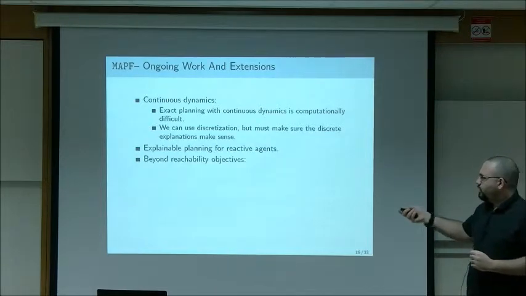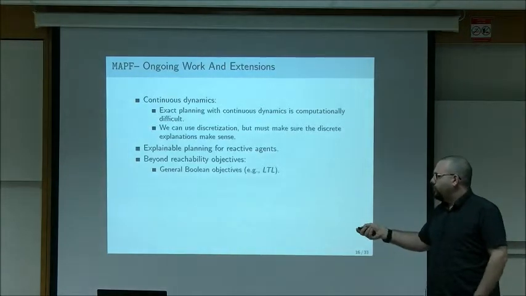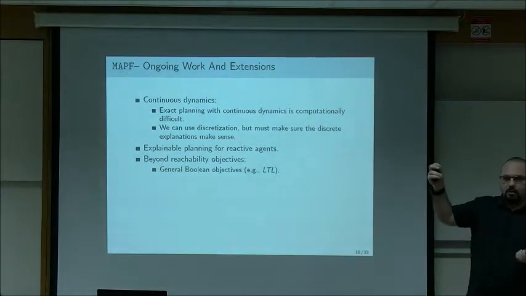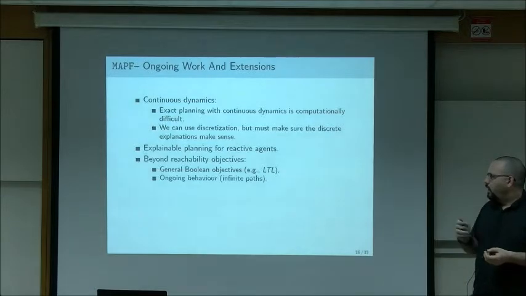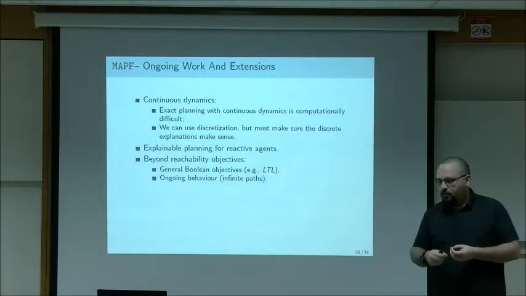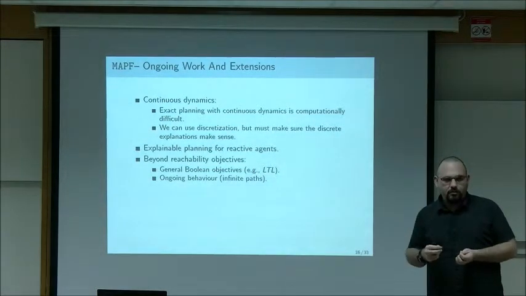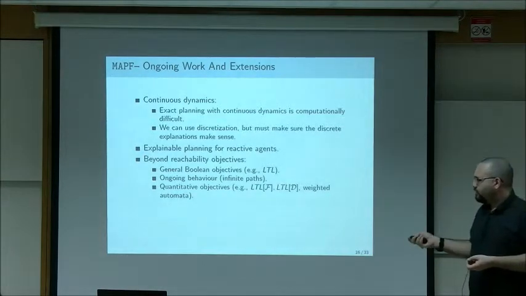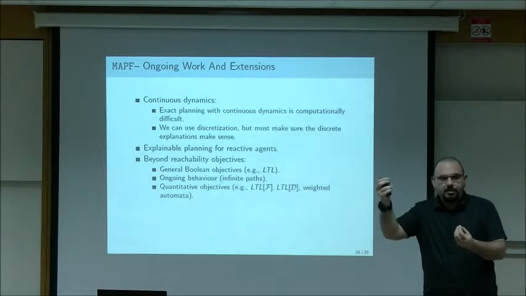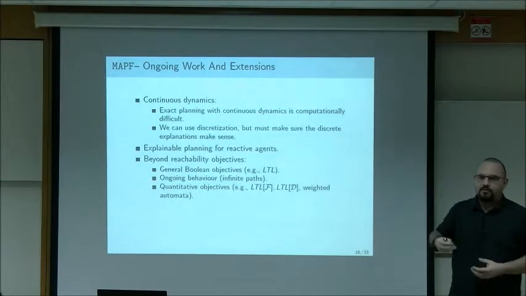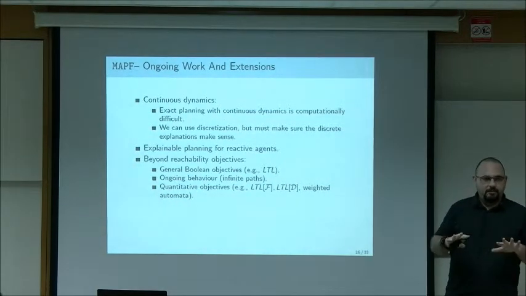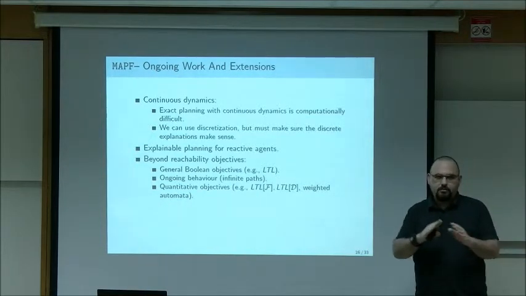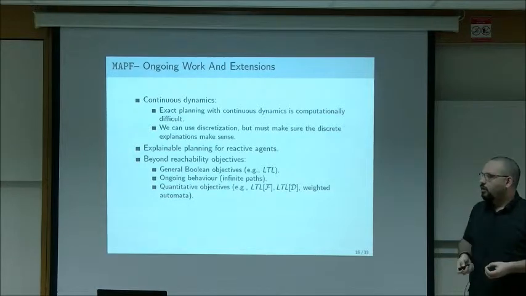And we want to look, of course, at things beyond reachability objectives. So first of all, to general Boolean objectives, such as Wally, get the plant and go home. Don't just go home. And things that take infinite time. So robots that continuously work in their environment, such as vacuum cleaners. And quantitative objectives. So not just whether you can achieve your goal, but how well can you achieve your goal. In the context of, for example, air traffic control, can I find a plan where the planes are very far from each other, or very close to each other, or things like that, or very fast, very slow, quantitative properties